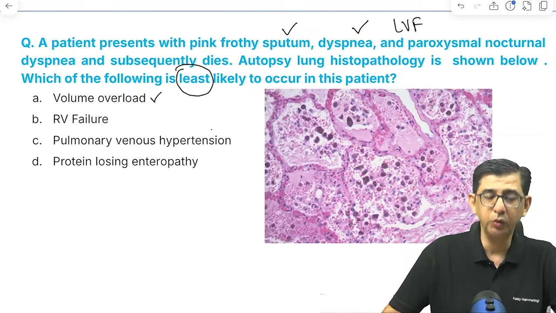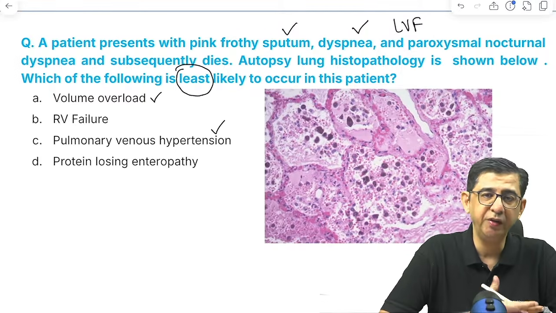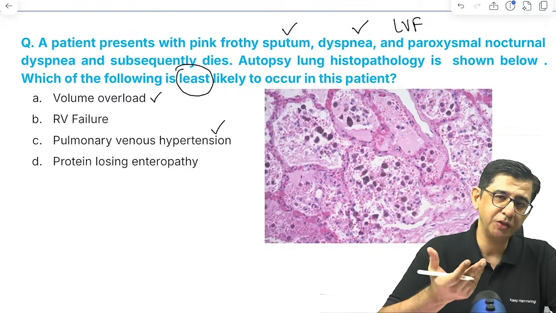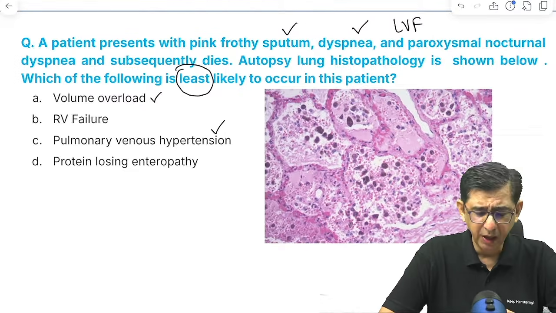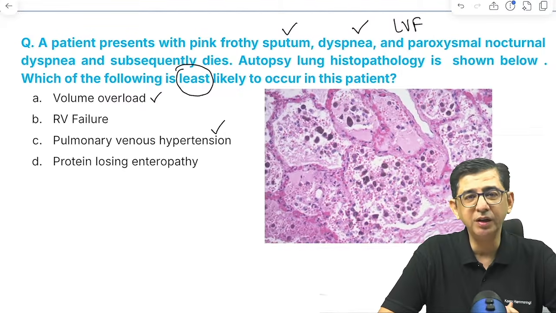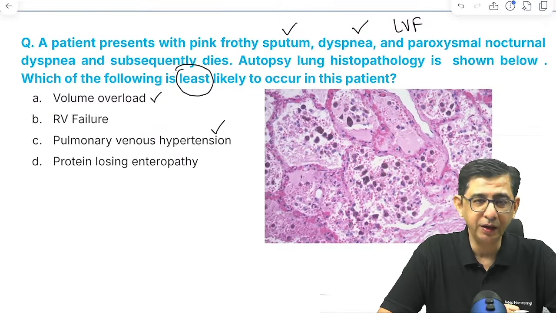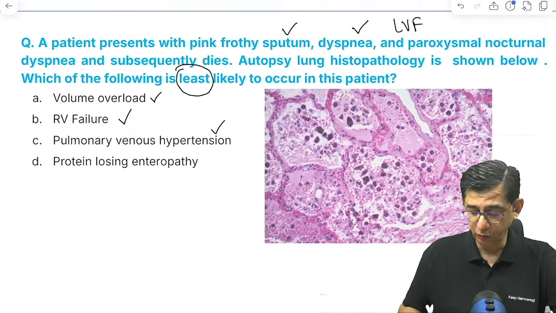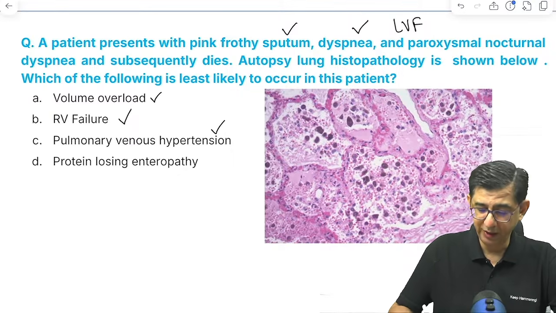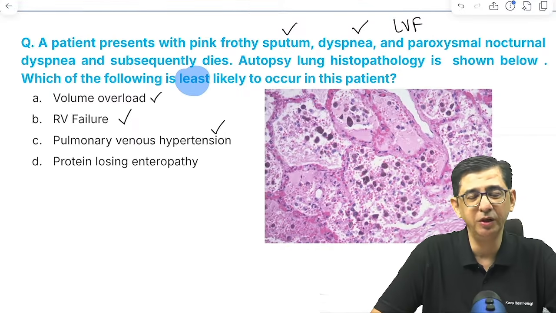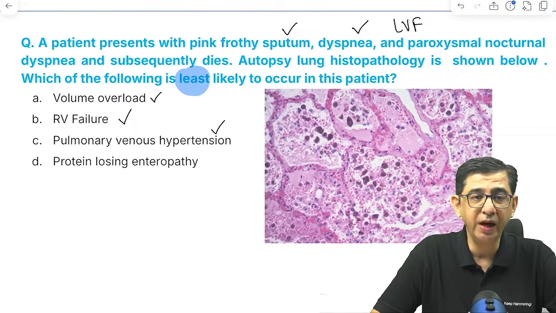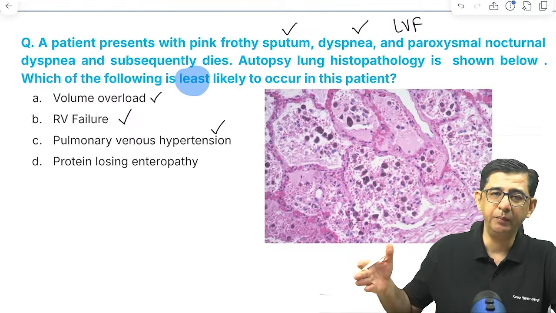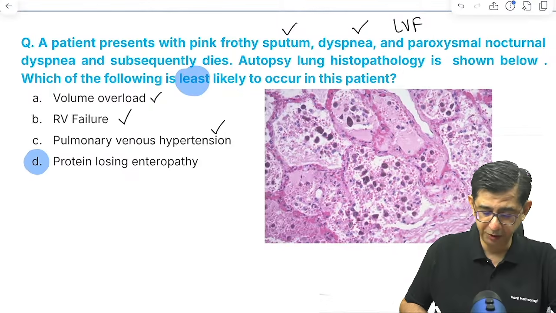So volume overloading will happen, pulmonary venous hypertension will also happen, because if left ventricular end-diastolic pressure is high, it means left atrial pressure will be high and pulmonary venous hypertension would be present. And then left ventricle failure causes right ventricle failure also. You get a protein losing enteropathy, but then the question is with respect to what is going to be least likely to happen. So I can say that this question caused a lot of heartburn, because all of the options are correct, and we also have protein losing enteropathy due to chronic heart failure in a patient, but that is a very late manifestation. So that is why the answer should be given as option number D for this.